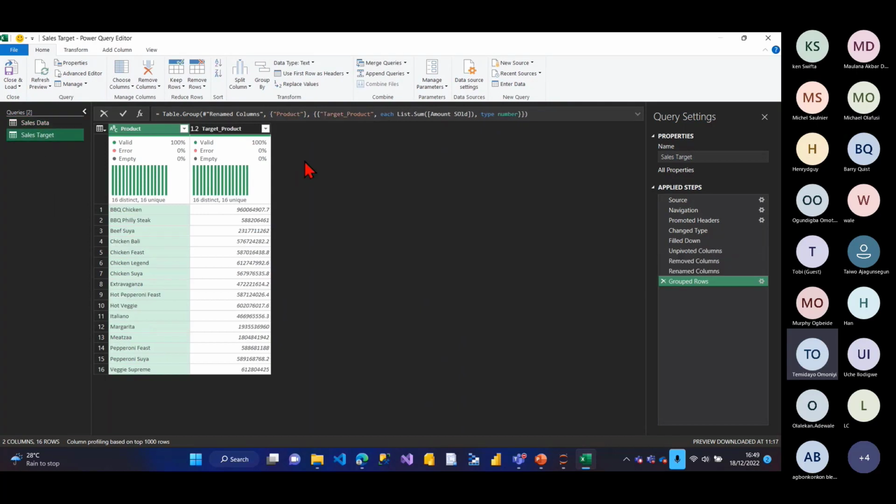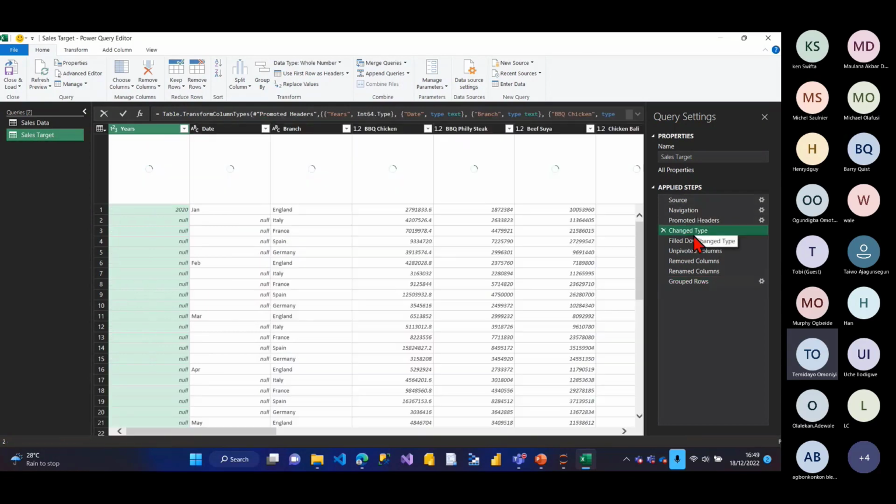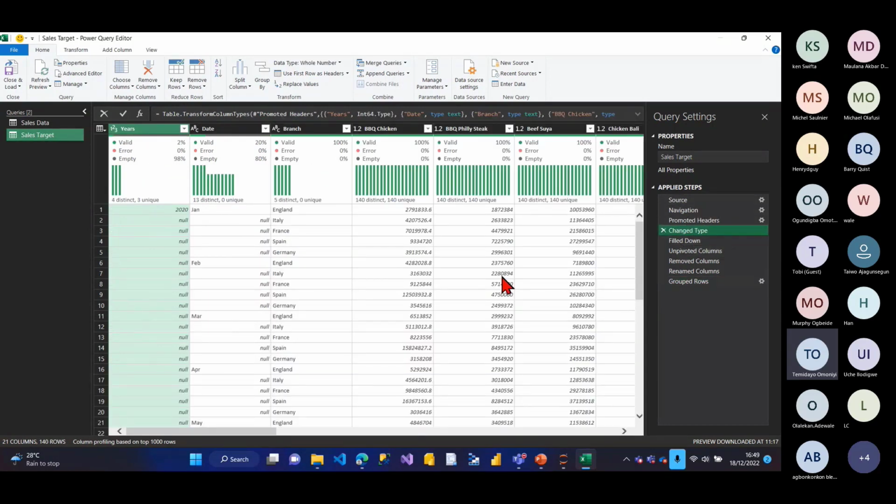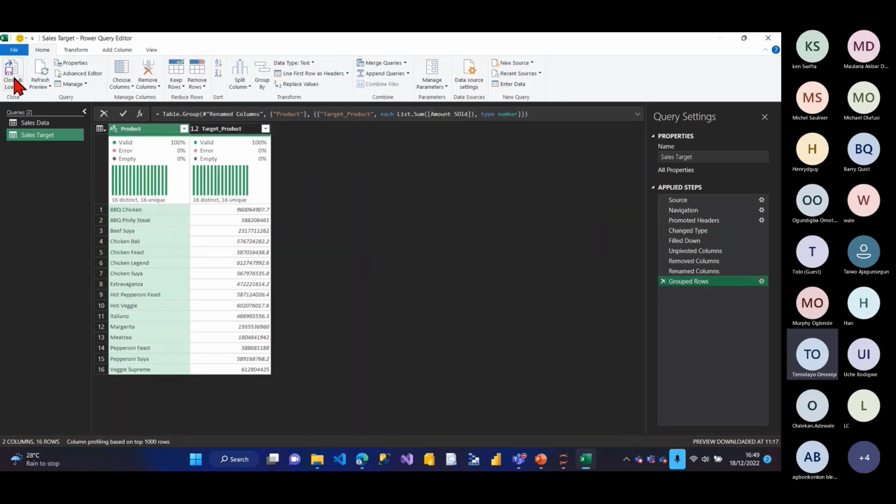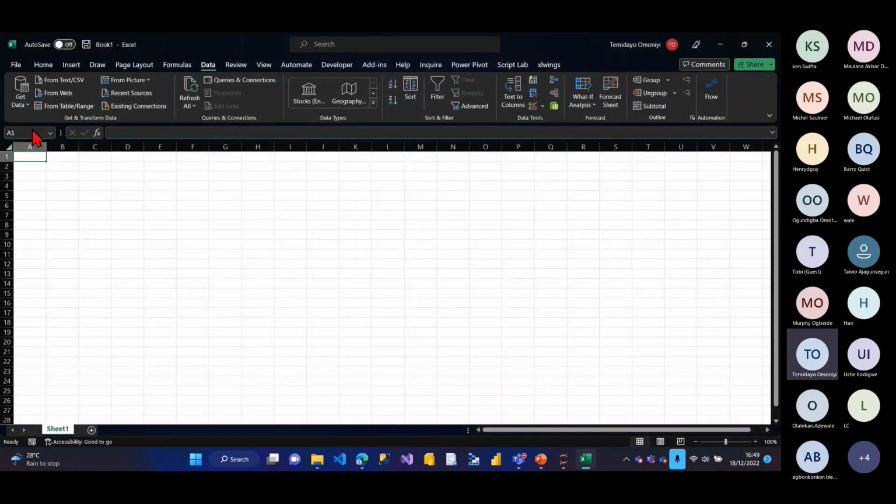So now this is how the data analysts and data scientists want me to put the data in my Data Lake Gen 2. I remember the way the data was gotten was like this. That's how the data was gotten. So I have to do all the transformation inside of what? My Azure Databricks, right? So that's what I'm going to do now. So let me just close and load. So it's going to load into two different tables.